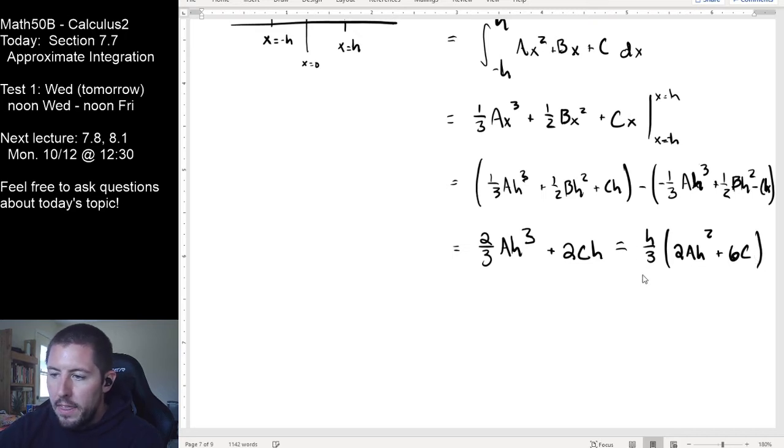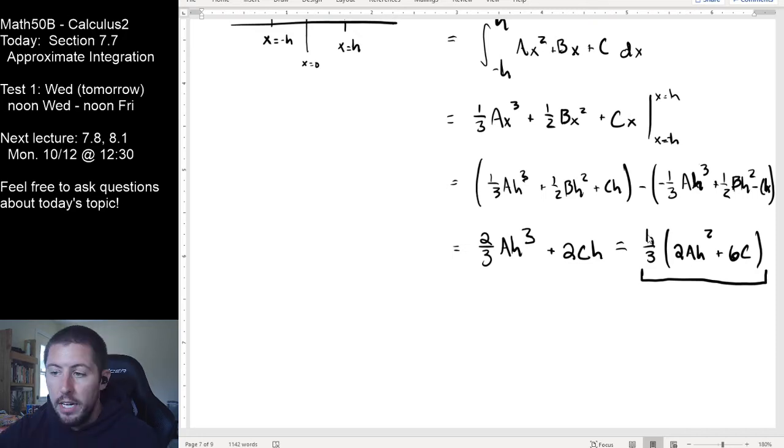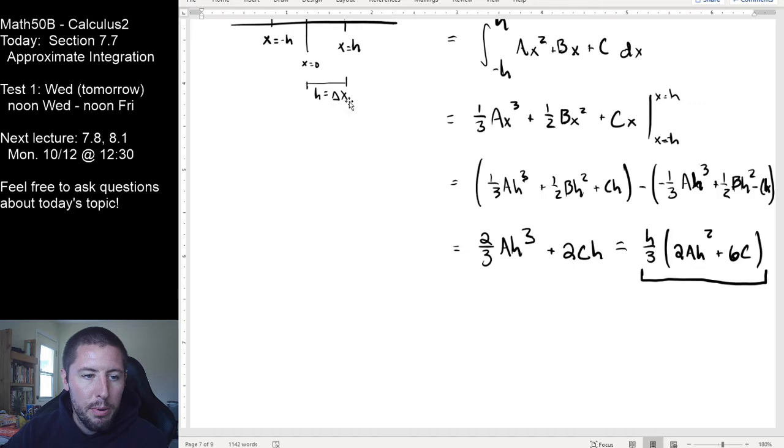So I'm claiming that this is the area under one Simpson-Riemann object, where it's got a rectangular base but a parabola top. That will be the area of it, and I did the integral to find that. Now, the thing that sucks about this is that h is good because h is the same thing as delta x here, but this is bad because I don't want to have to find the actual parabola every time.